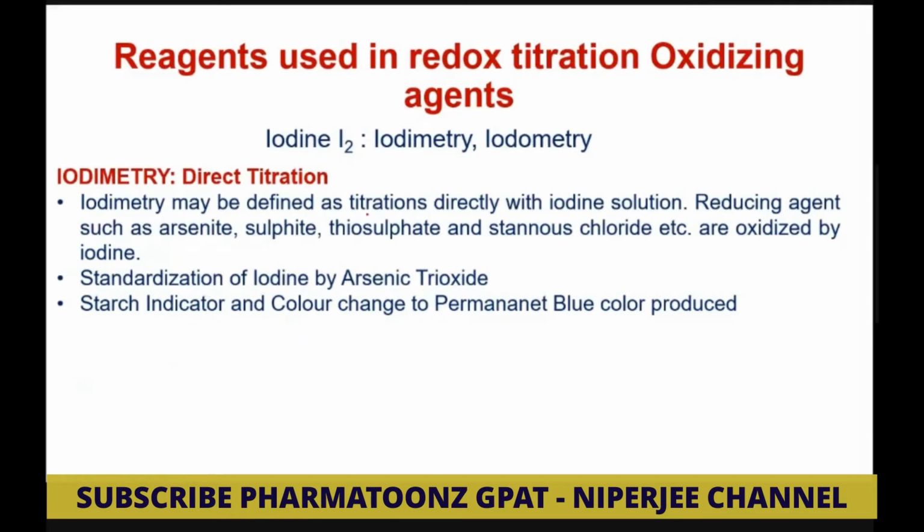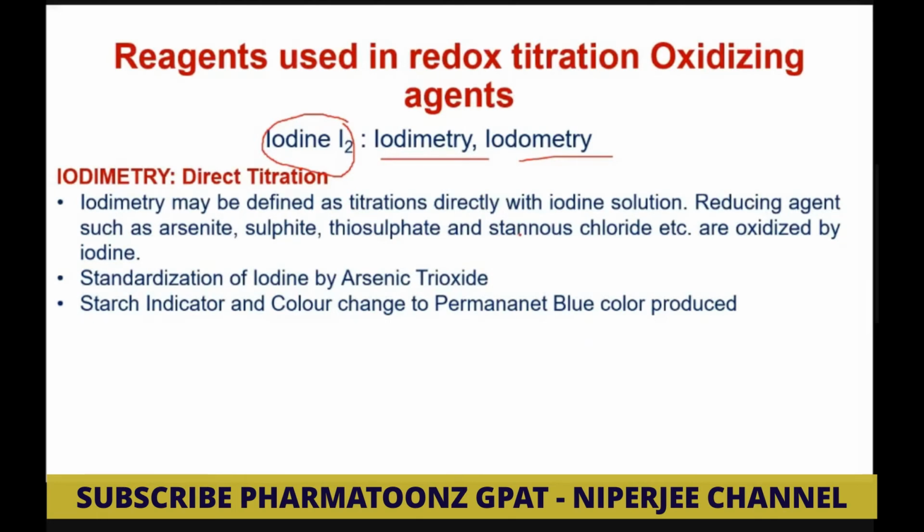Now next oxidizing agent is iodine, where two techniques are there, iodometry and iodimetry. I think you have studied this in second semester. So what is the basic difference between them? In iodimetry, we directly fill the iodine in the burette and directly titrate it. So it is called direct titration.